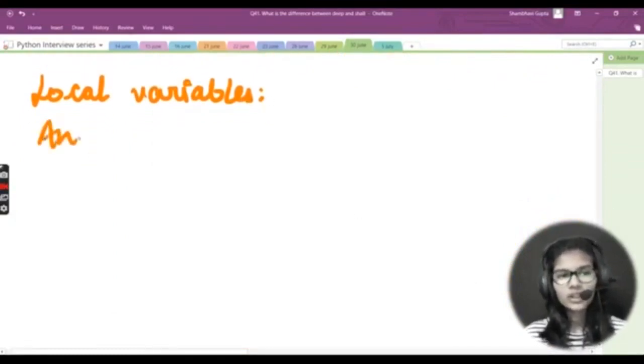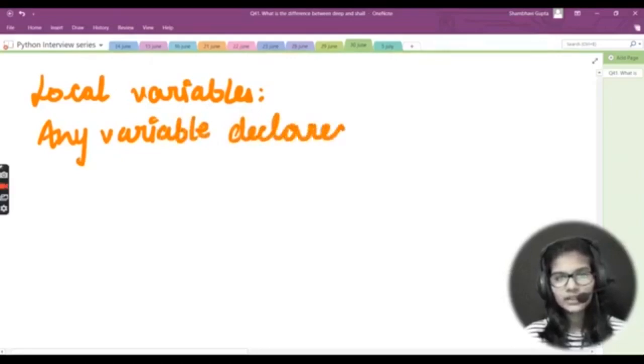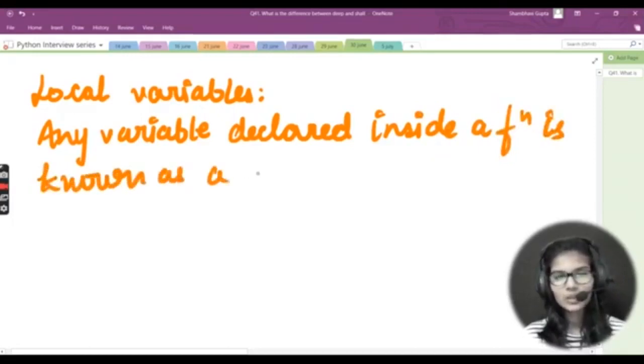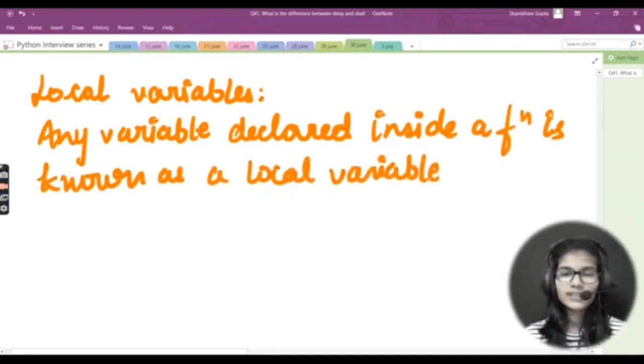Now, talking about the local variables, I would just write that any variable declared inside a function is known as a local variable. So any of the variables declared inside a function is known as a local variable.